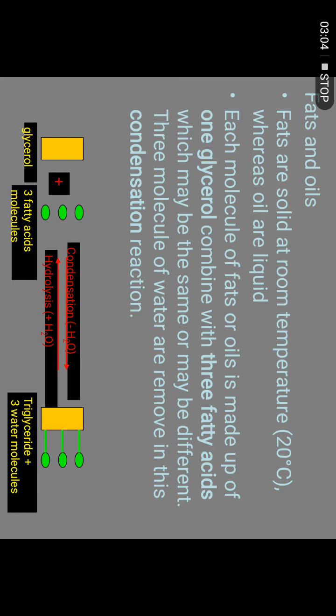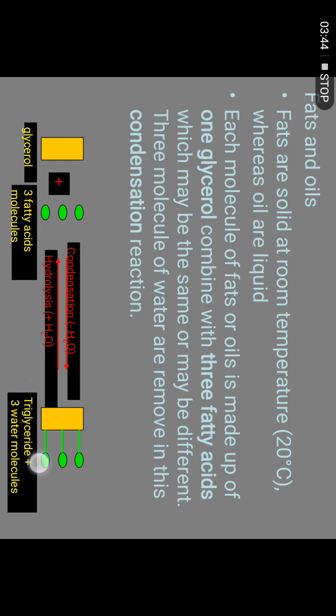Fats and oils. So let us see what the differences are. First, fats are solid at room temperature, whereas oils are liquid at room temperature. The similarity is that both fats and oils are made of triglycerides. If you see here, triglyceride down here. What is meant by triglyceride? It means that every fat molecule and oil molecule is made of this monomer, the triglyceride monomer, and becomes polymers. So they have the same monomers.